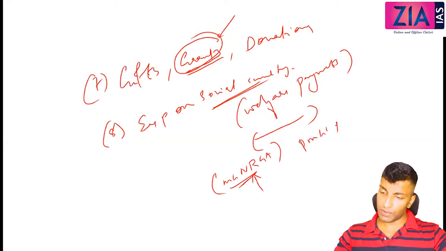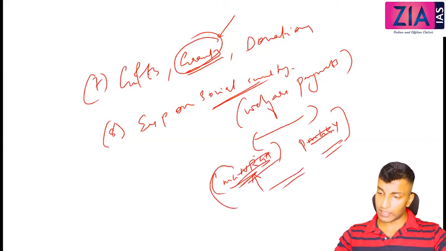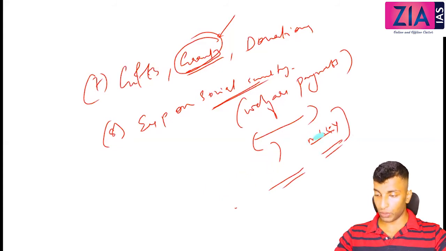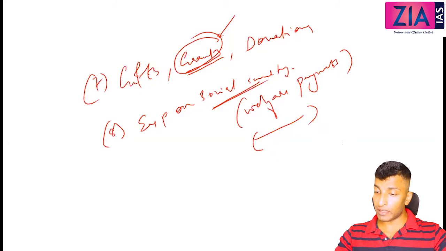MGNREGA, Pradhan Mantri Gram Sadak Yojana, etc. create assets, so these are capital expenditures. So MGNREGA and all these developmental programs will not come here, though they will create assets. All the welfare payments like social security payments, old age pension, widow pension, scholarships, etc. will come here. So that's about revenue expenditure.